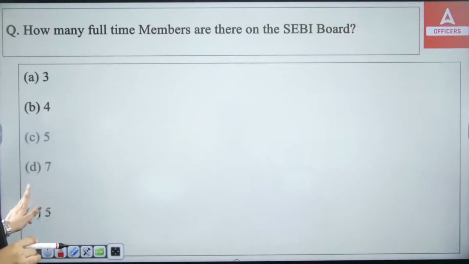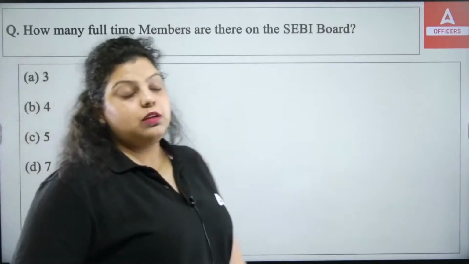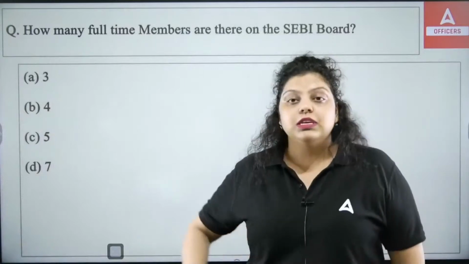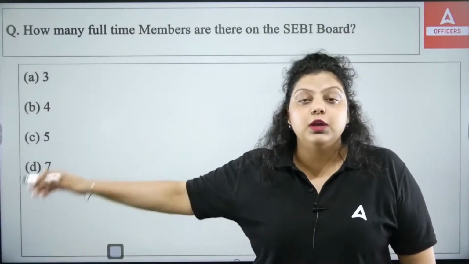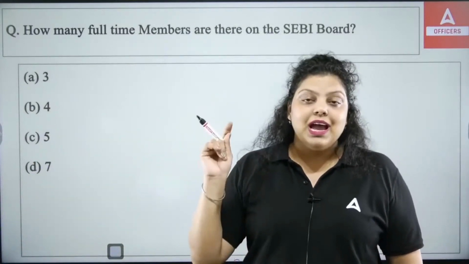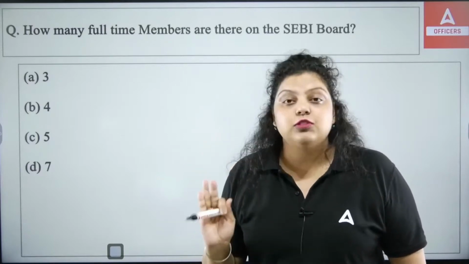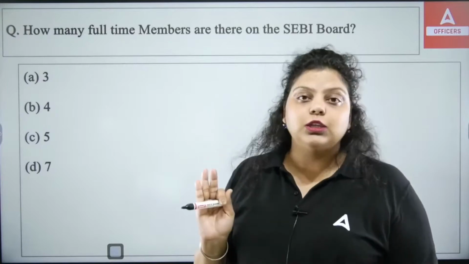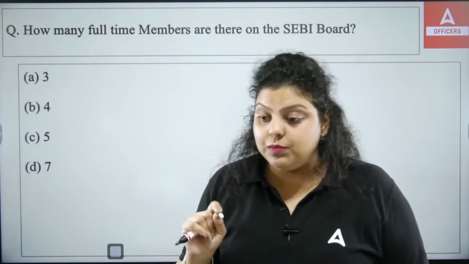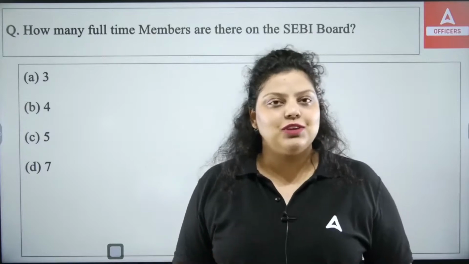If I talk about SEBI, the current chairman of SEBI has achieved a lot of milestones. She is the first female chairman of SEBI. She is the only whole-time member of SEBI who became the chairman. And she is the youngest chairman of SEBI. So these are the 3 milestones the current chairman of SEBI has achieved, and she is female. Let me know in the comment section who is the chairman of SEBI.